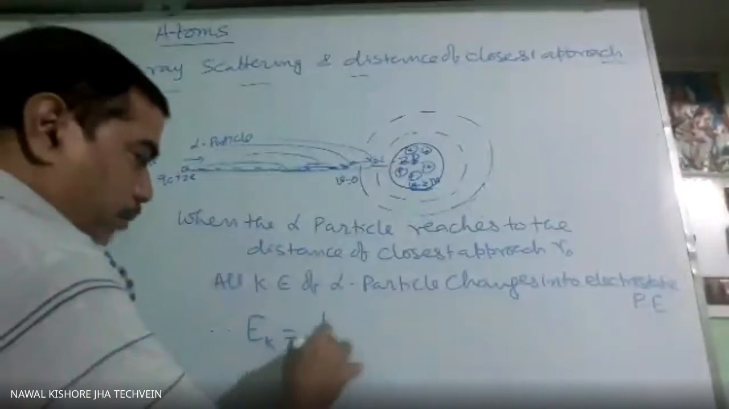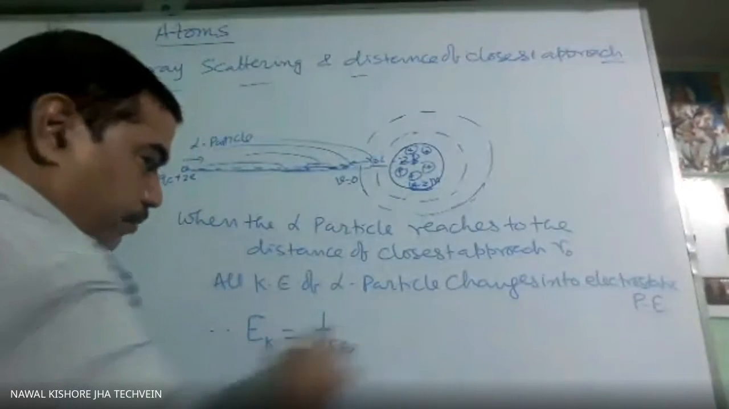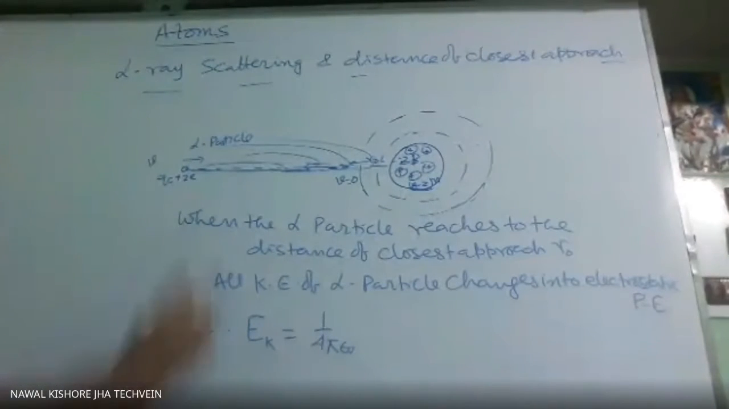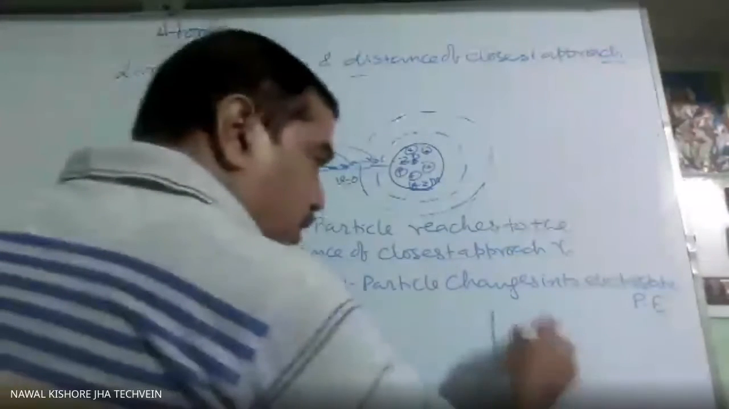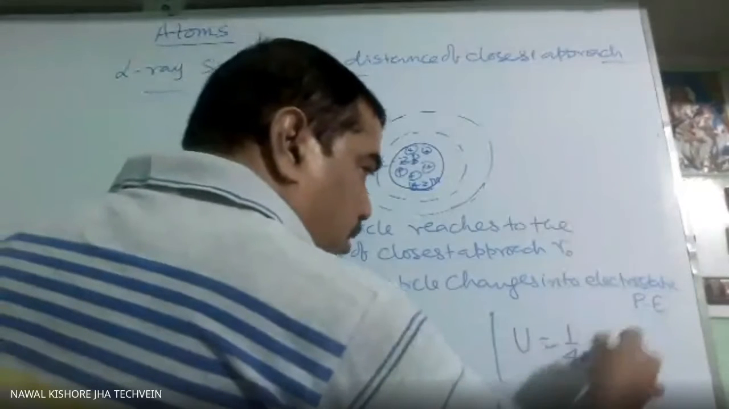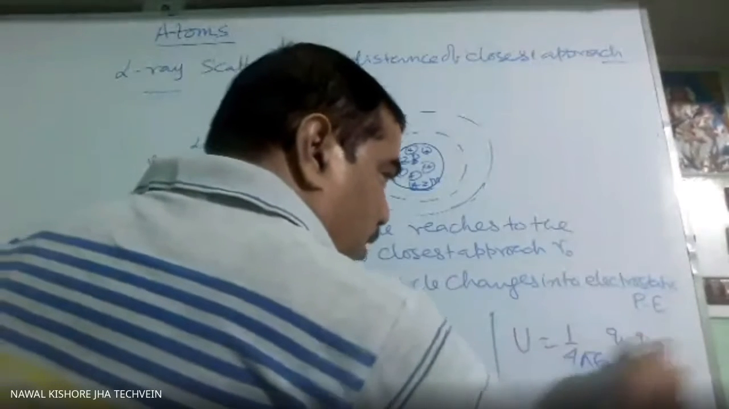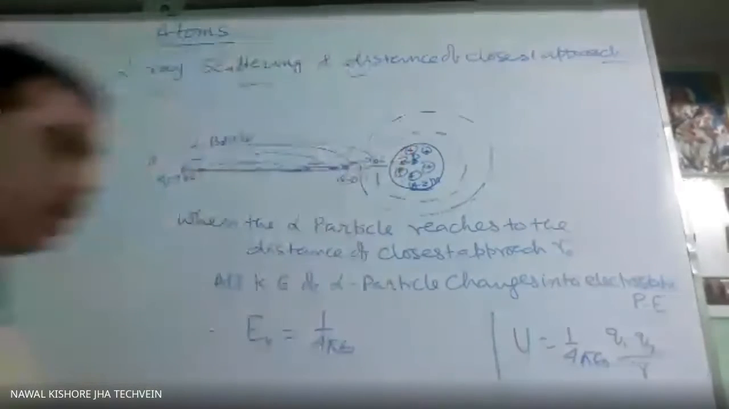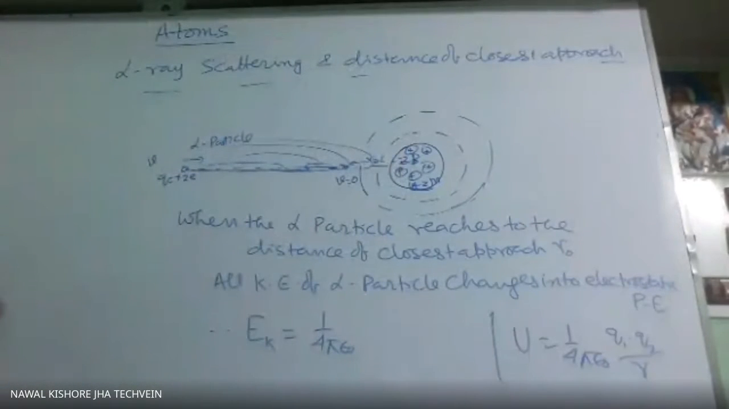So 1 by 4 pi epsilon naught Q1 Q2 over R square is not the energy. The electrostatic potential energy of the two particle system is 1 by 4 pi epsilon naught Q1 Q2 over R, not R square. R square will come in the field. So Q1 Q2 over R is the general formula for potential energy stored by a two charged particle system.